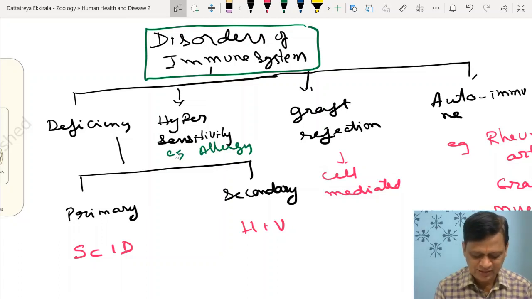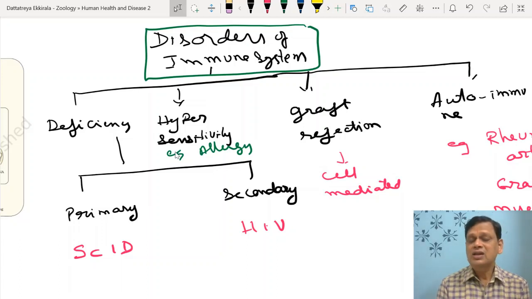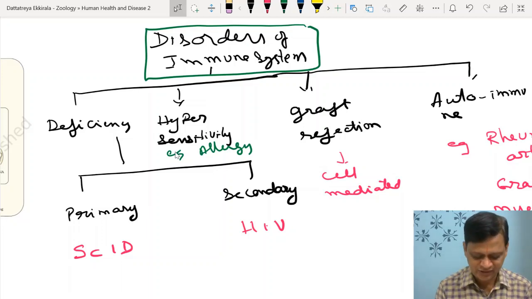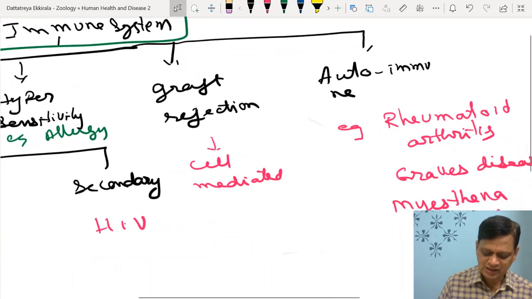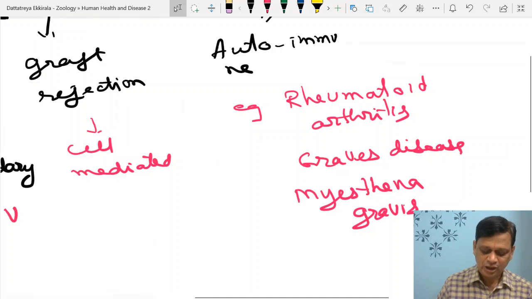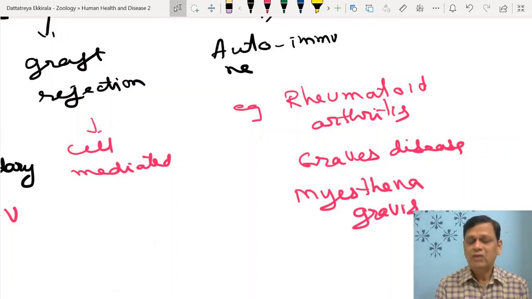That leads to hypersensitivity. Then when organs are transplanted, our body considers them foreign, so it will try to reject them. So they are called graft rejection reactions, right? Which is mostly by TC cells, so you can call it cell mediated. And autoimmune: our body is trying to protect us, but unfortunately, if it starts reacting to our own antigens, then we can call it an autoimmune disorder.